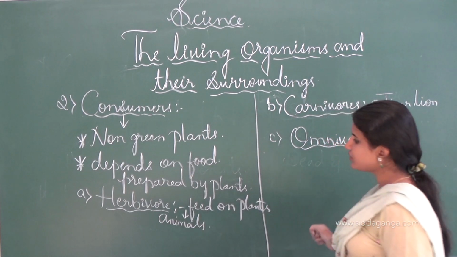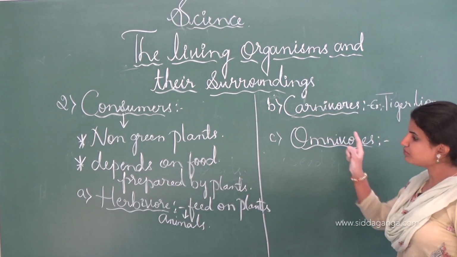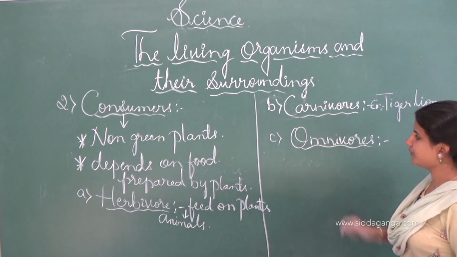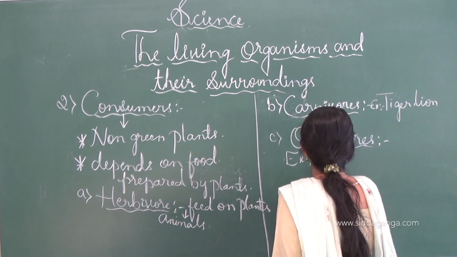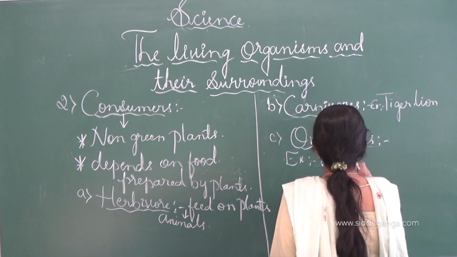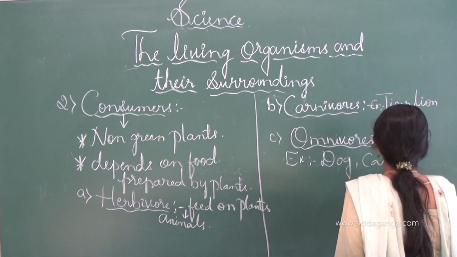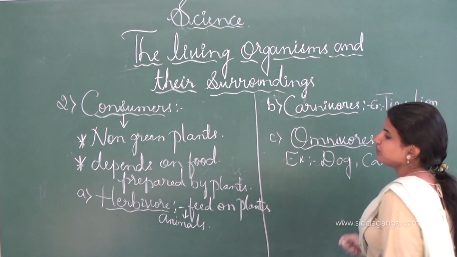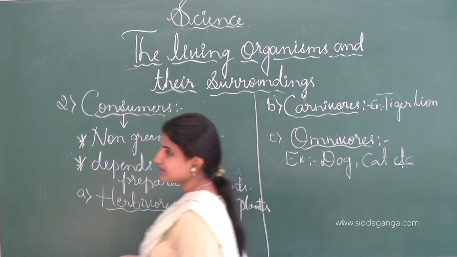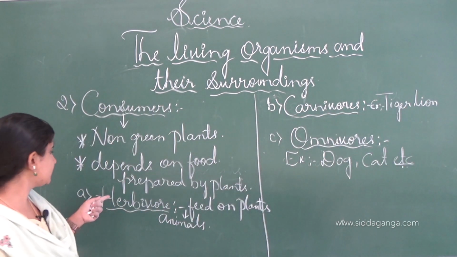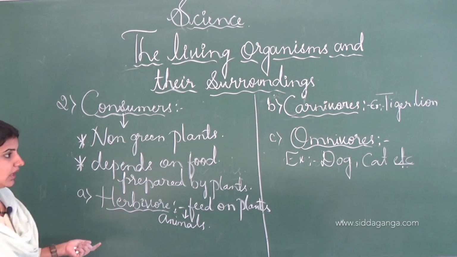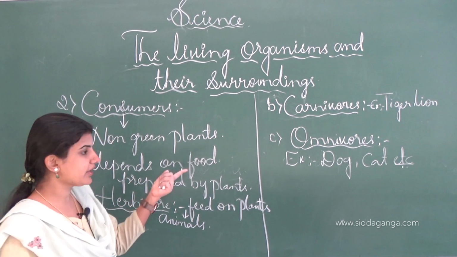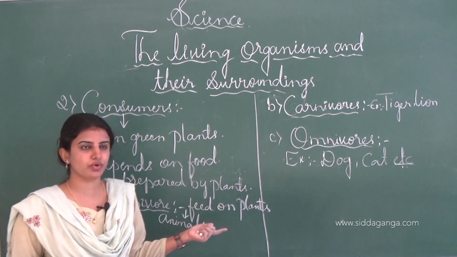Omnivores are those animals which feed on both the herbivores as well as the carnivores. Examples are the dog, cat, and even human beings are omnivores. This is how we can say that consumers can be classified into three different types. First one is the herbivore, carnivore and as well as the omnivore.